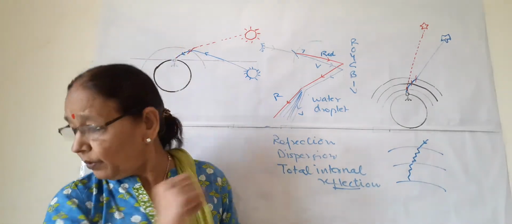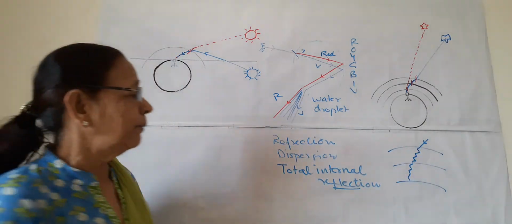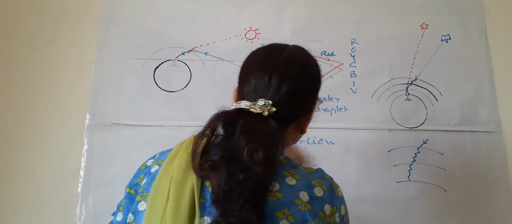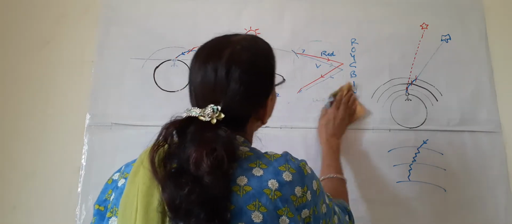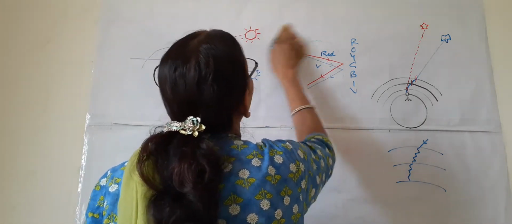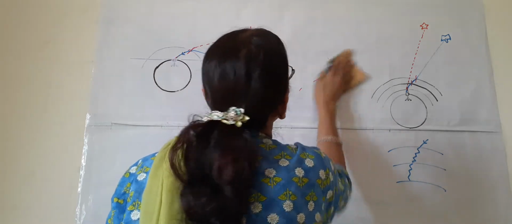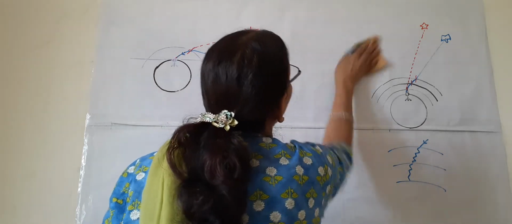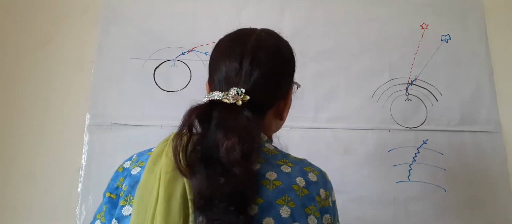So this is about the formation of a rainbow. Now we will do the second important natural phenomenon, and that is twinkling of stars.